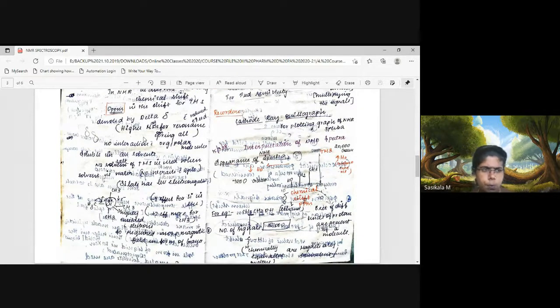Since TMS protons, tetramethylsilane protons, here you can find the chemical structure of tetramethylsilane, all the methyl protons are covered with high density of electrons. There is more electron density around the methyl groups. So we require more magnetic strength to activate these protons, and only then will they resonate, so that it appears at 0 parts per million. That's why it is the best internal standard for NMR analysis.